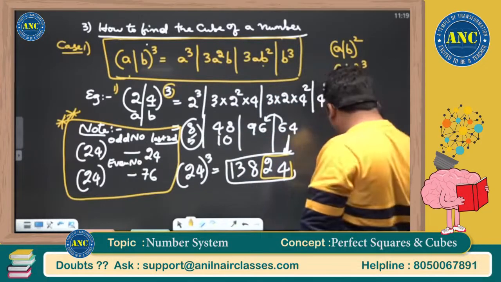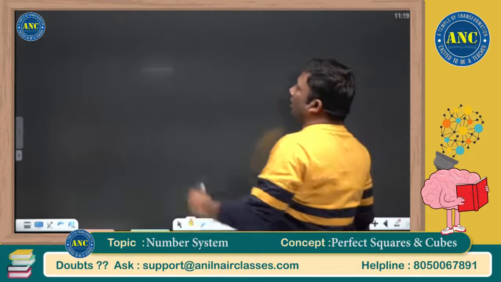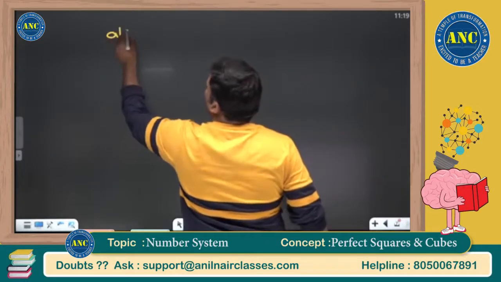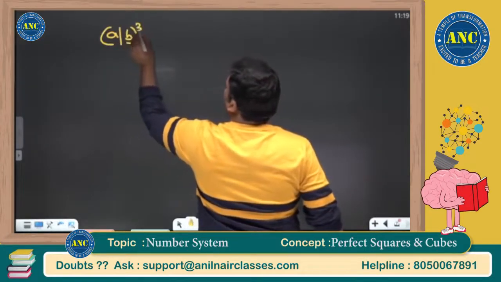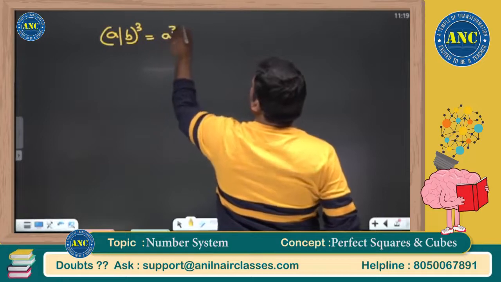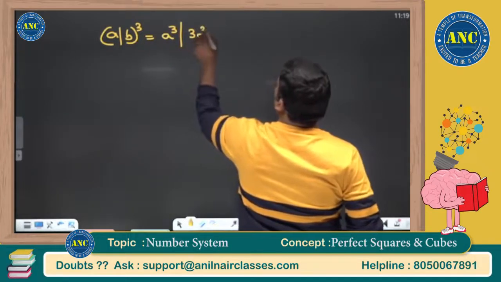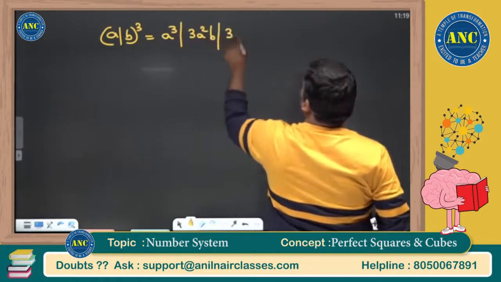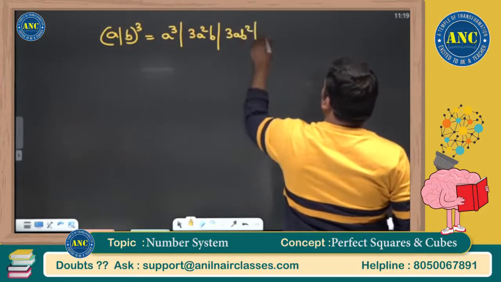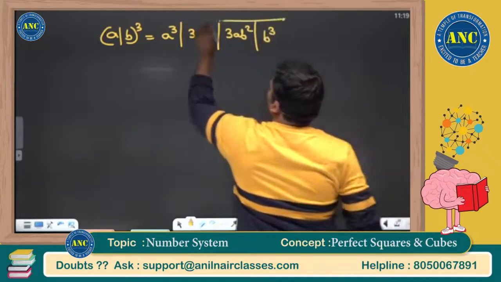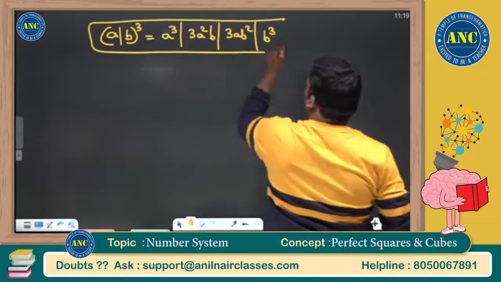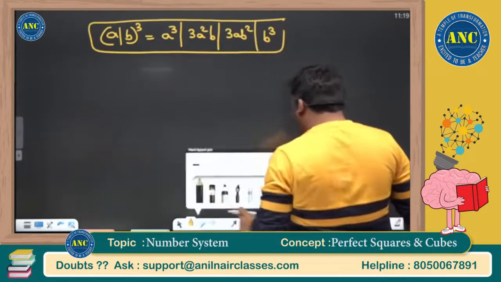Now let me do one more example. The more and more examples you solve, the CAT problem looks like a very, very easy problem. (a + b) whole cube is a cube + 3a square b + 3ab square + b cube. This is (a + b) whole cube. Now we did 24 whole cube.